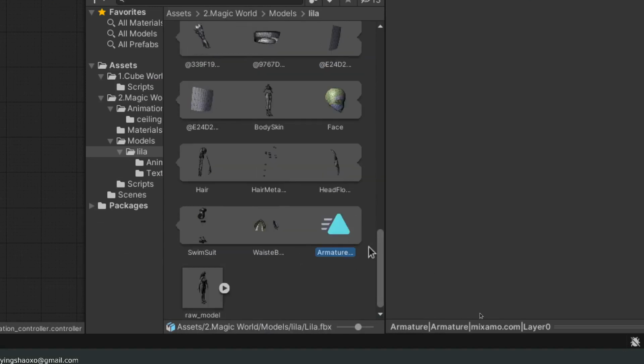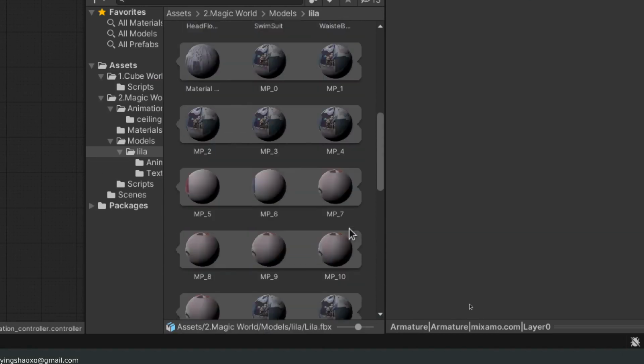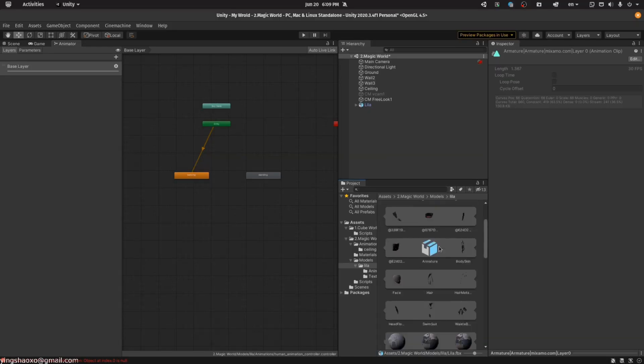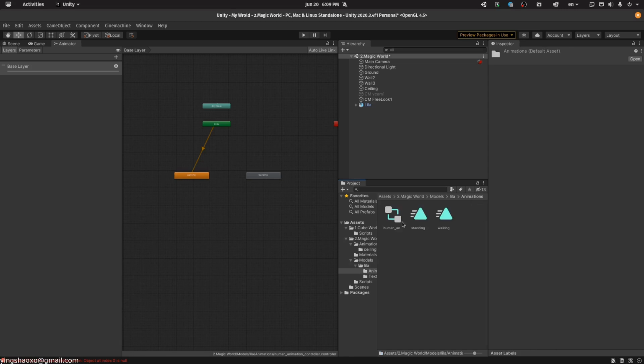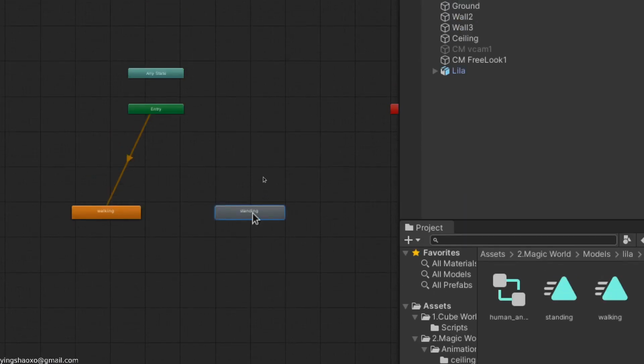Then you press Ctrl and D to get such an animation out of your FBX model. Then you drag that animation, for example this one, into your animation controller or animator. That's what they call it. Anyway, for now we have an animation called standing, and also an animation called walking.